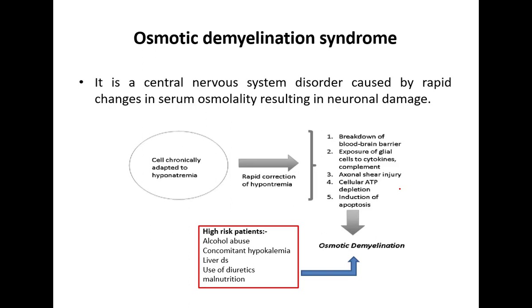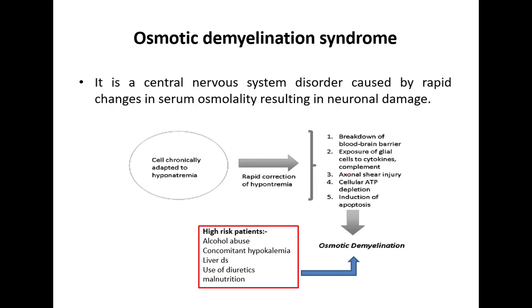It is a central nervous system disorder caused by a rapid change in the serum osmolality, resulting in neural damage. Chronic hyponatremia is more prone to osmotic demyelination syndrome, because with rapid correction there is breakdown of the blood-brain barrier, exposure of glial cells to cytokines, axonal shear injury at the axonal level, ATP depletion at the cellular level, and induction of apoptosis, and all this leads to osmotic demyelination syndrome.